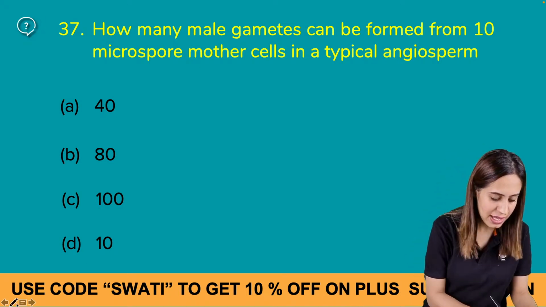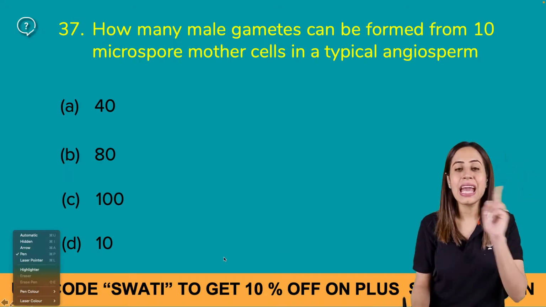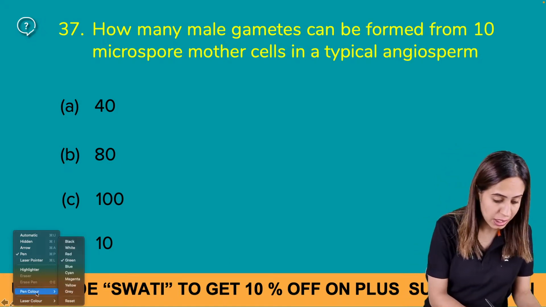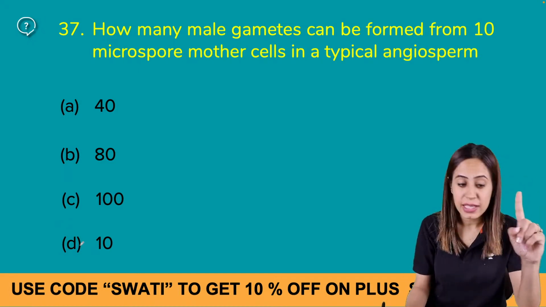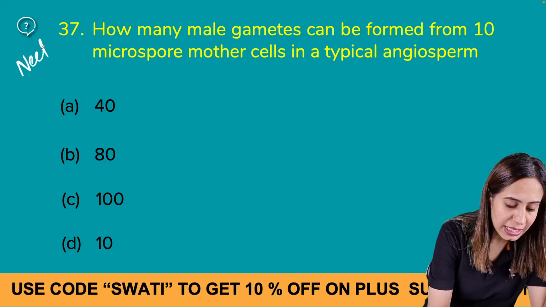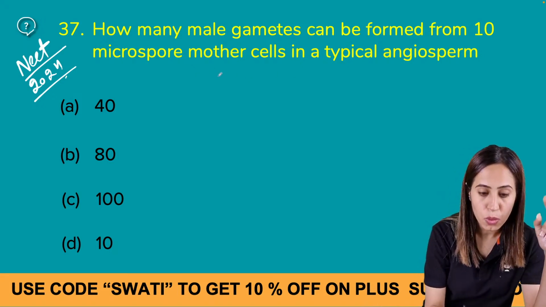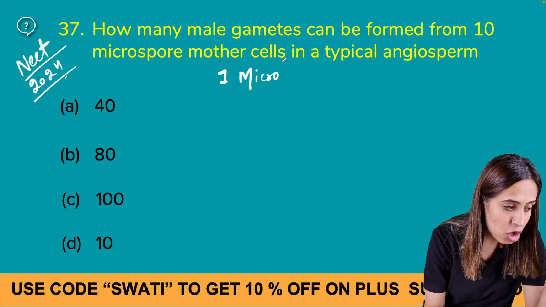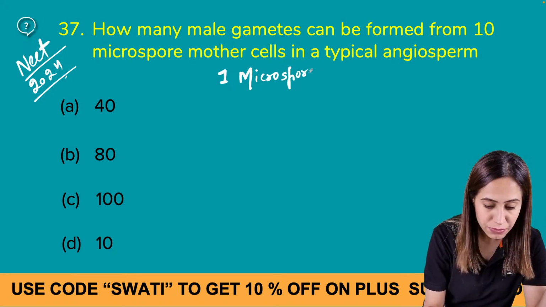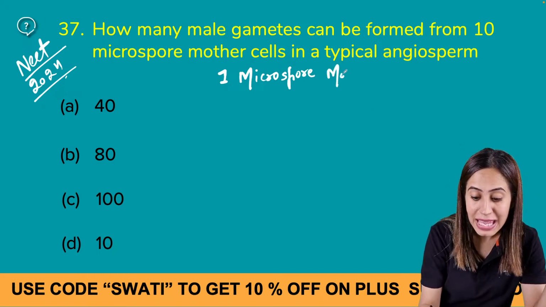A. Okay, now I am going to discuss this question with you. Male gametes kitne bane? First of all, talking about the male gametes, look here very carefully. This can be the next question in NEET 2024, it's a very important question. First of all, it was a trap. I am not asking about the pollen grains, I am asking about the male gamete.